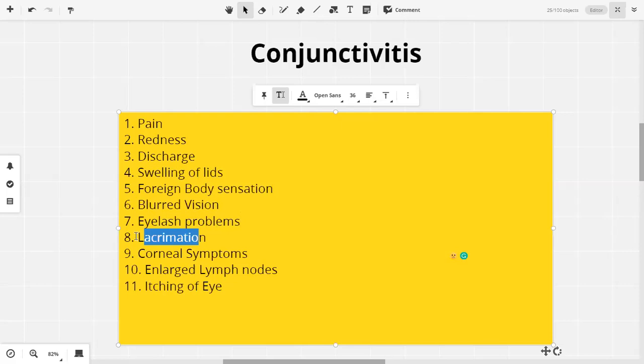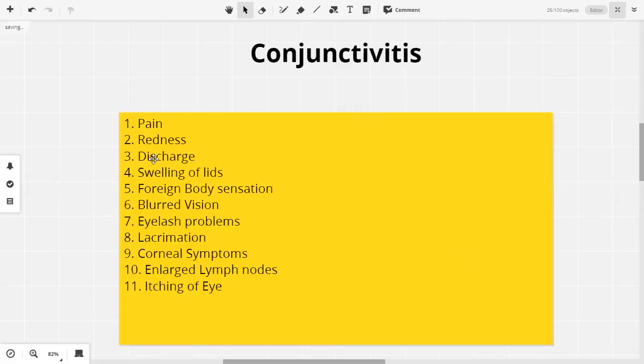Now important. Lacrimation, we know that it's different from epiphora. What is epiphora? We all know that. Lacrimation का मतलब है कि the fluid, the secretion, the tears, they're coming from the lacrimal gland, which is a serous gland. Now, the discharge was from the conjunctiva, from the mucoid glands of the conjunctiva.